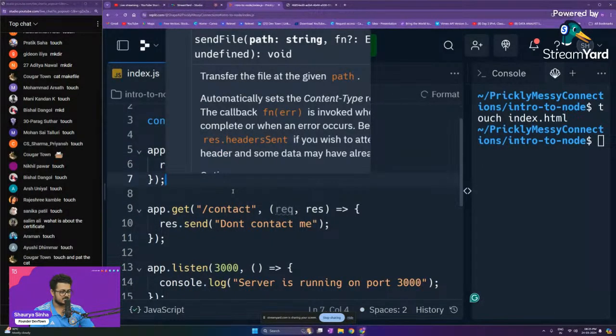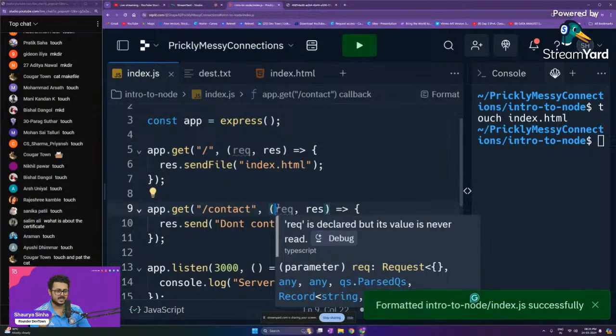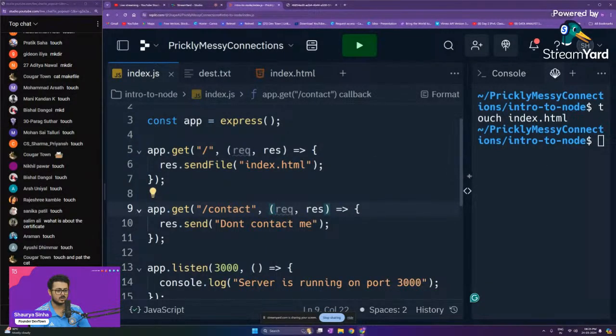I'll save this, and if I go back to my website, you will see that it will not work. I don't want to send a particular message. I want to send a particular file. The name of the file that we have created is index.html. So I've put sendFile, and then the name of the file that I want to send. This should work according to my intuition.